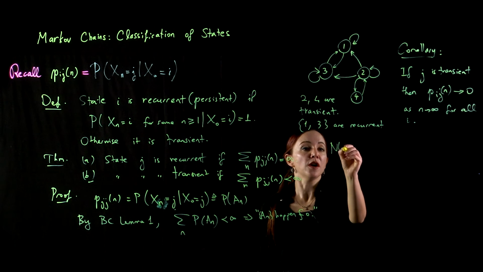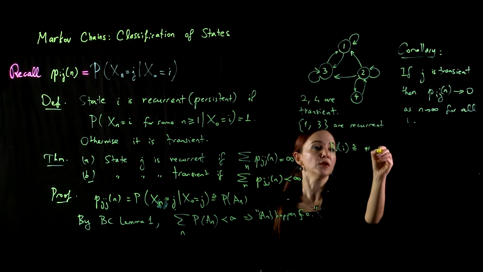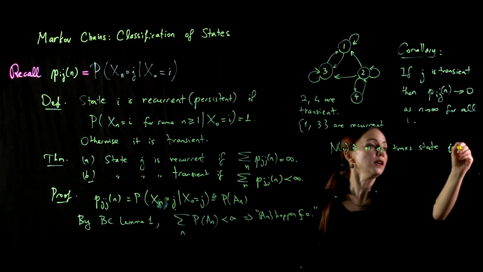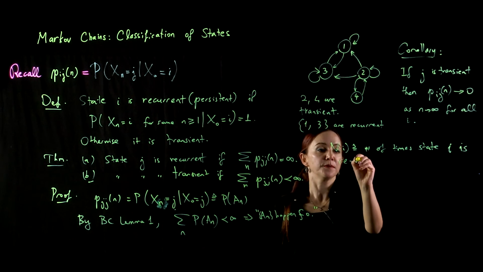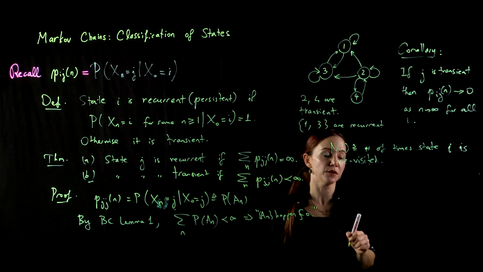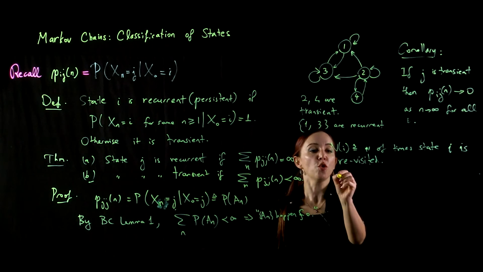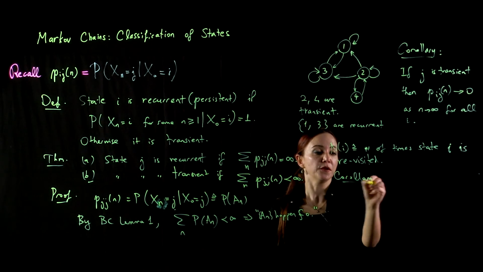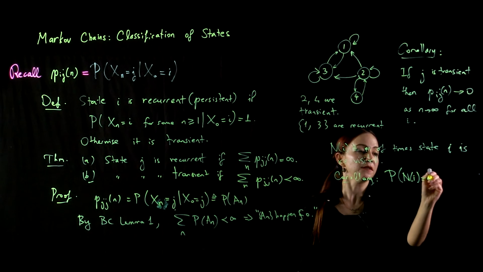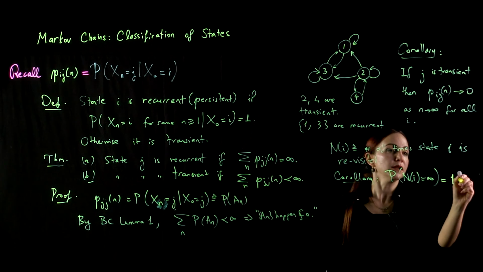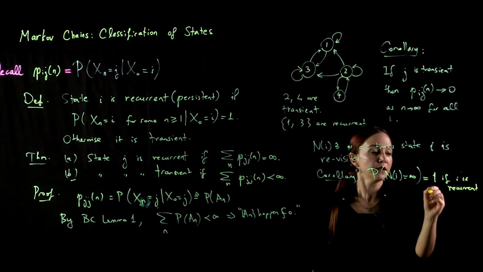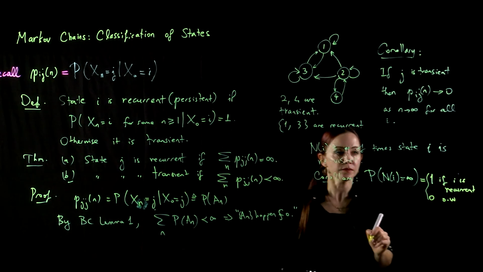Let's define N(i) as the number of times state i is revisited, starting from state i. Another corollary of our theorem is that the probability that N(i) is infinite is 1 if i is recurrent and 0 otherwise.